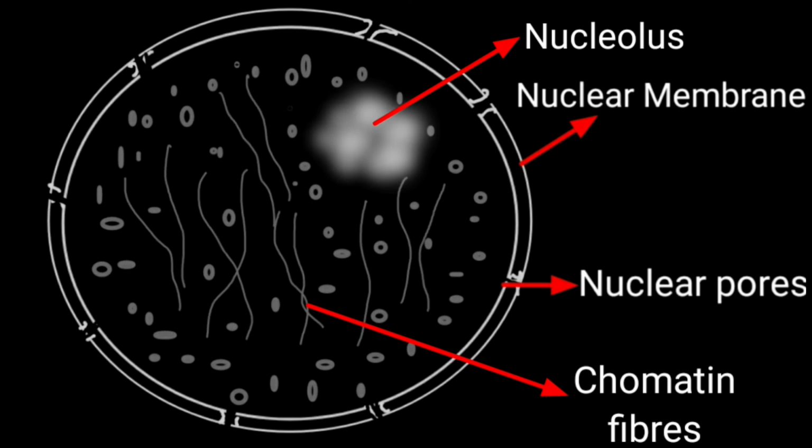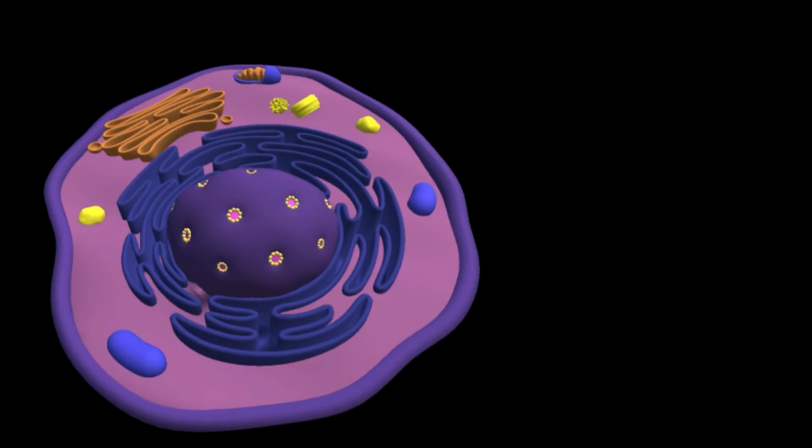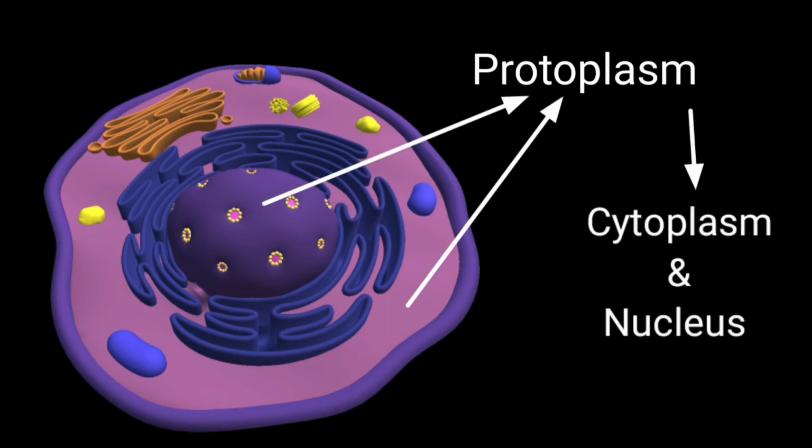The nucleus performs two major functions. It controls the various activities of the cell. Next, it plays a role in inheritance, as chromosomes are located in the nucleus. It controls the transfer of hereditary characteristics from parents to offspring. The entire content of the cell inside the plasma membrane is known as protoplasm. It includes the cytoplasm and nucleus. It is called the living material of the cell.